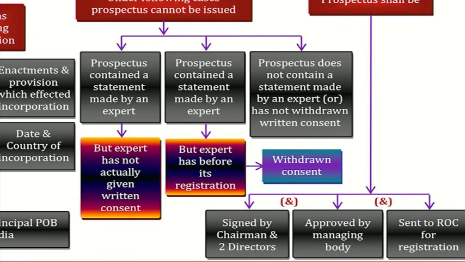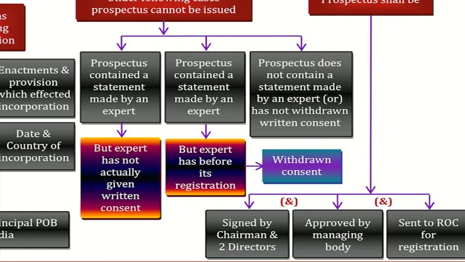Number 1, prospectus contains a statement made by an expert. Everyone repeat. But the expert has not actually given the written consent. That means expert has given the consent, has not given the consent. But prospectus, they have written that expert has given the consent. This is a true statement, false statement. Therefore, you can't issue the prospectus. Number 1. Understood?